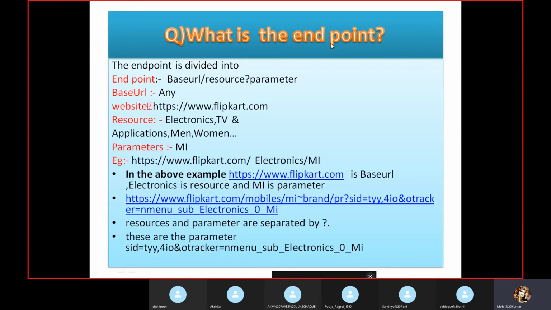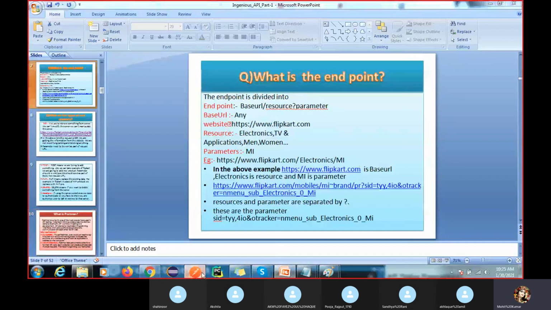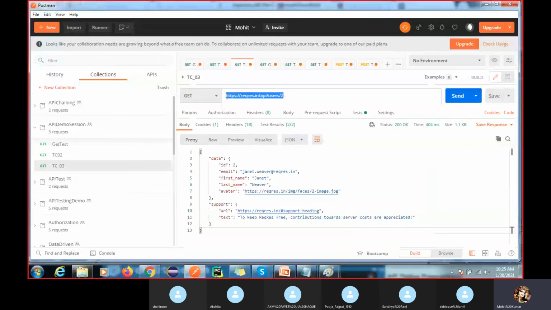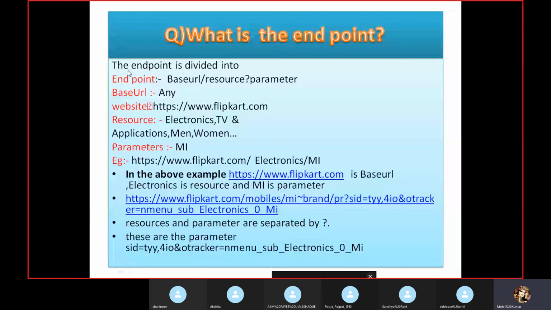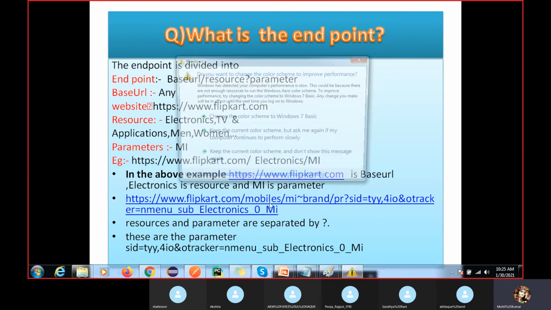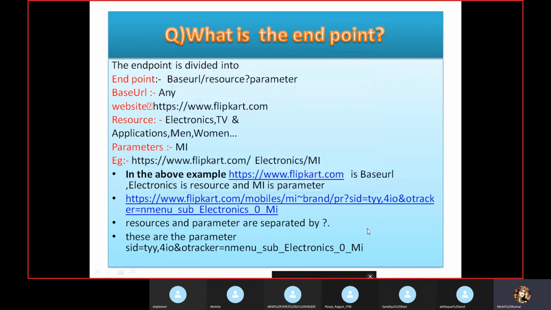So what is the endpoint? You can see here, this is the endpoint, just a simple one, but in real time this is how it looks. This is also an interview question: what is the endpoint? The endpoint is divided into the base URI, which is the website, resources, and parameter. Got it, right? Here you can see this is the base URI, resources, and parameter. So this is the endpoint.